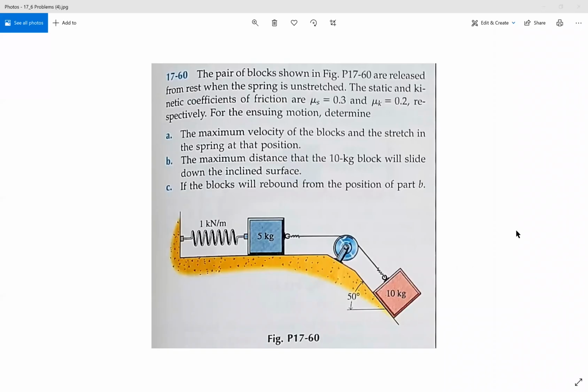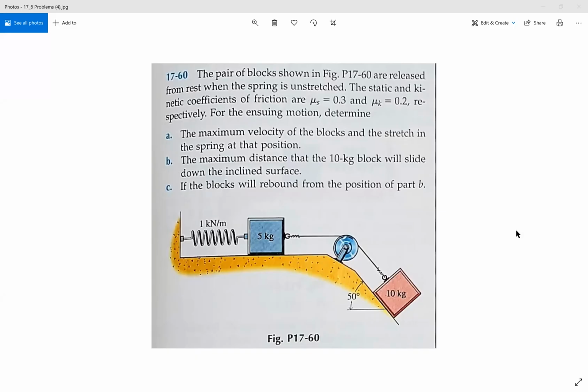This is problem 17-60. So not only are we going to have a spring with two blocks, and not only are we going to have a box sliding, but we're also going to have the second box sliding at an angle. And then on top of that, we're going to ask some more interesting questions about the system in this problem. So let's take a look at it.